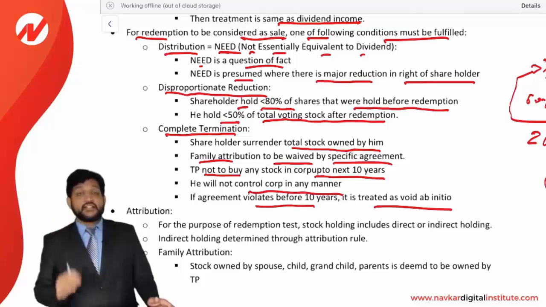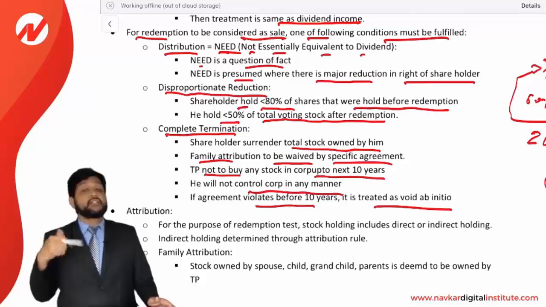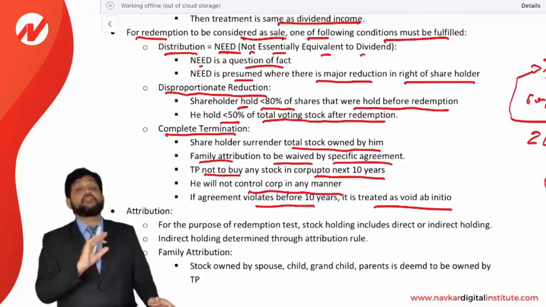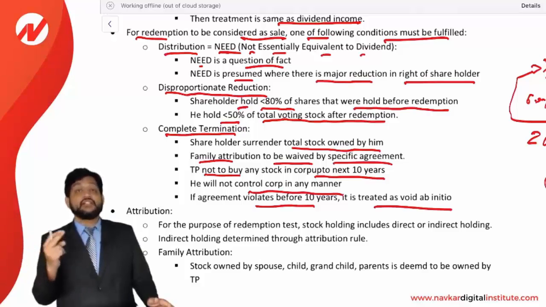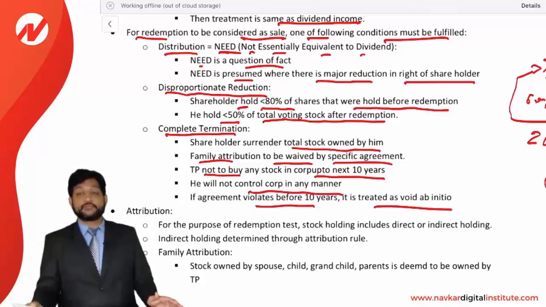So friends, consider these three situations. If any of these three situations is there, then the distribution will be considered as a redemption, that is a sale of stock, and it will not be considered as a dividend. First, distribution is not essentially equivalent to dividend. Second, disproportionate reduction. And third, complete termination.